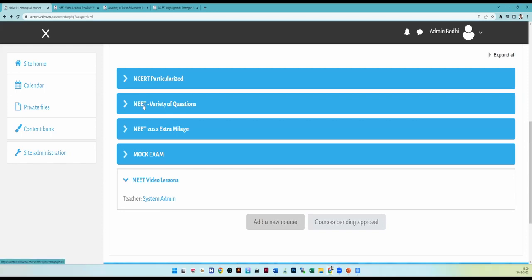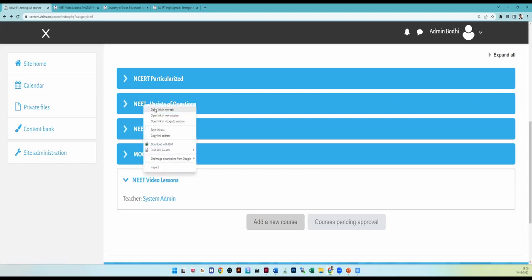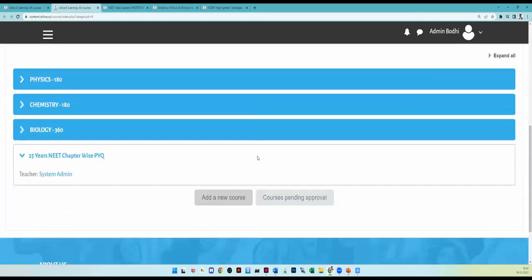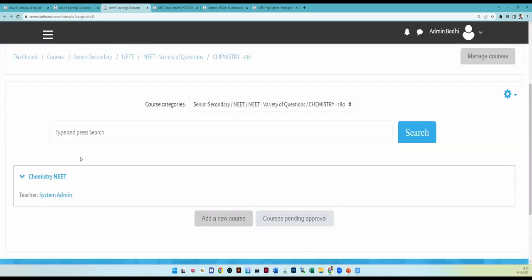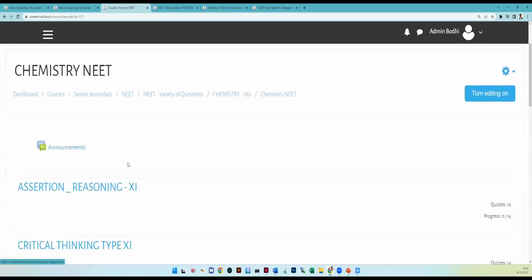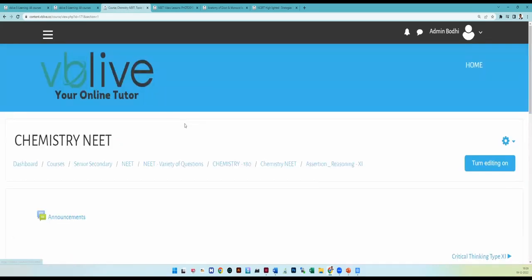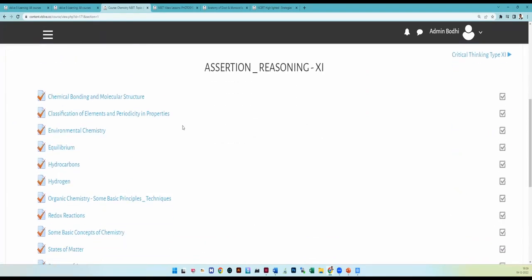Now we are going to step 2. In step 2, I told you about a variety of questions. So what do you mean by variety of questions? Let us take chemistry. Now in chemistry, we are going through varieties. What do you mean by variety here? It means assertion and reason. In a particular lesson, how many assertion and reason questions can be taken?